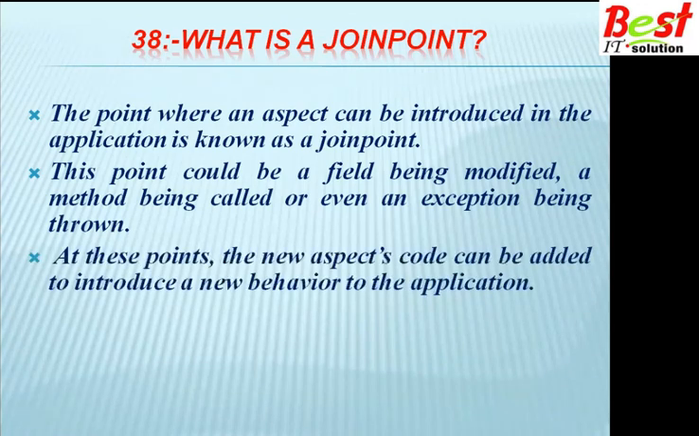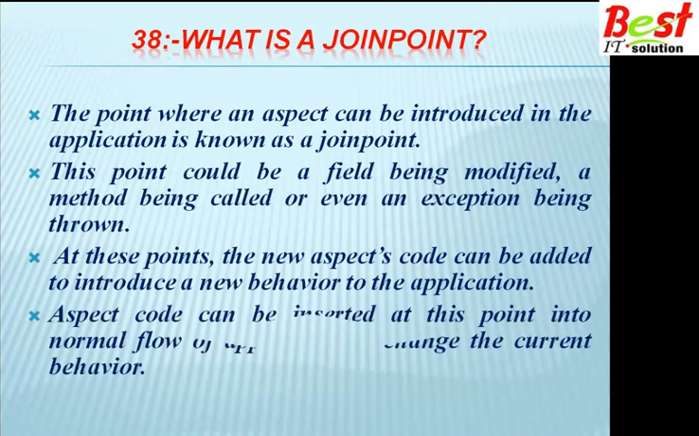So in various situations we can call that a join point. At these points, new aspect code can be added to introduce a new behavior to the application. Aspect code can be inserted at this join point into the normal flow of the application to change the current behavior.